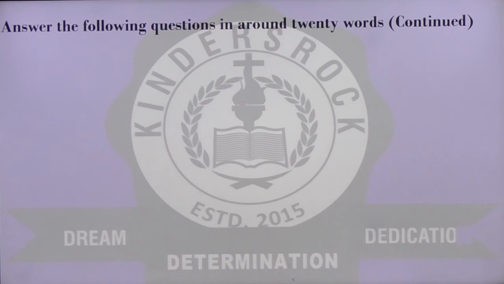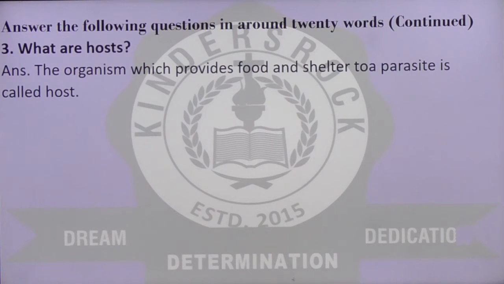Okay, answer the following questions in around 20 words. We are going to continue with it. What are hosts? The organism which provides food and shelter to a parasite is called host. Remember that the organism which provides food and shelter to a parasite is called host.